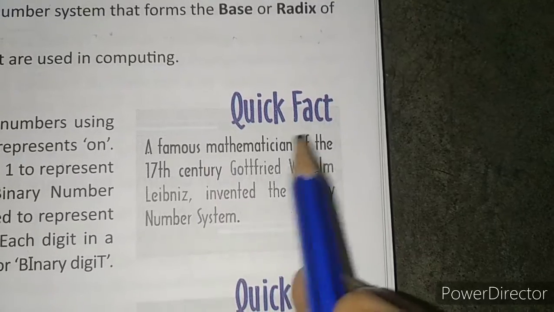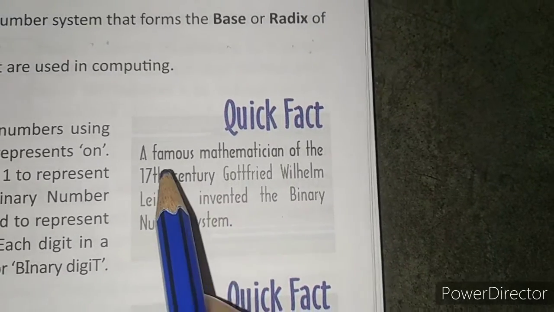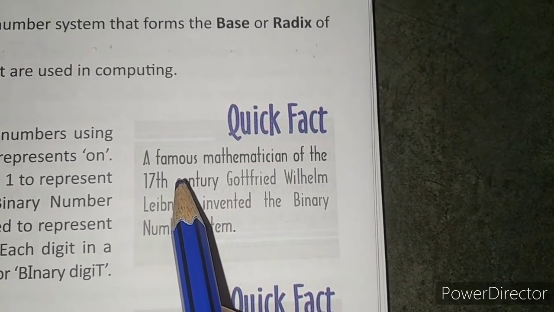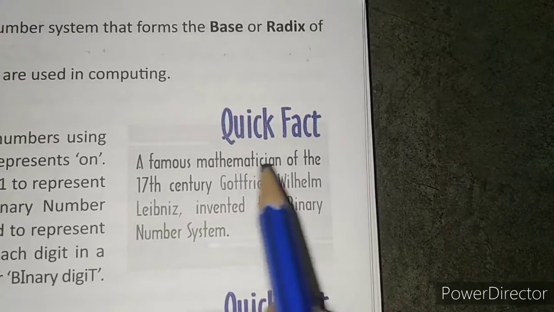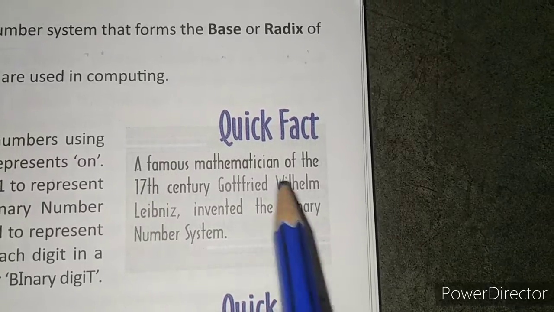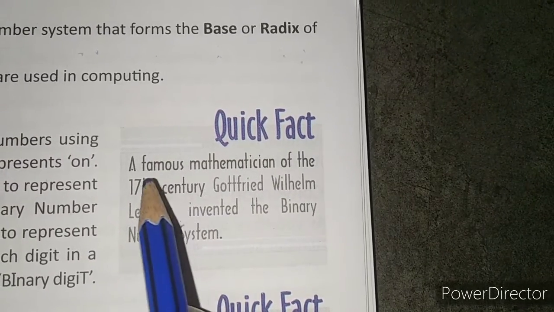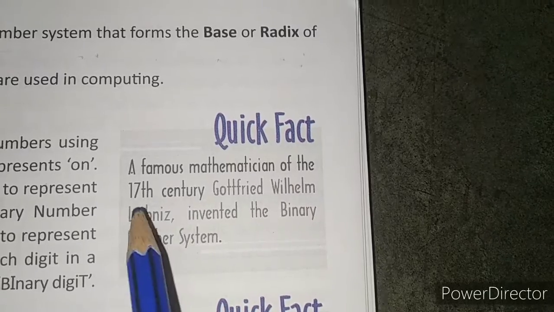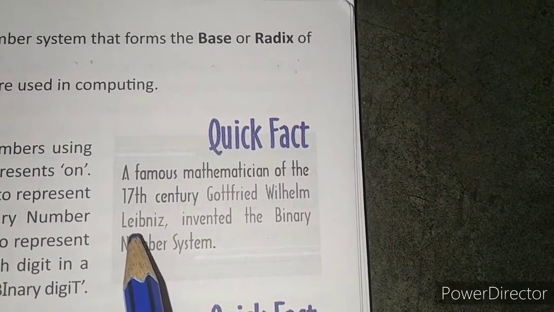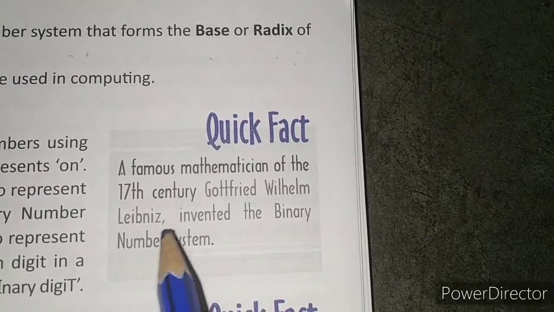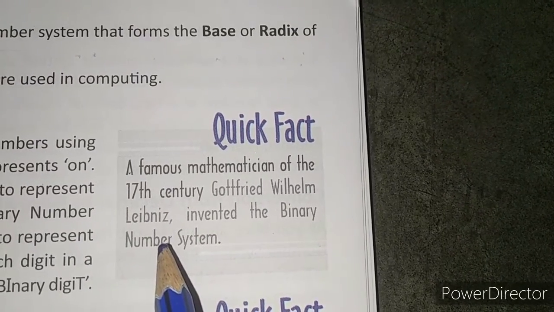And here is one fact. The binary number system was developed by a famous mathematician of the 17th century, Gottfried Wilhelm Leibniz. Clear?